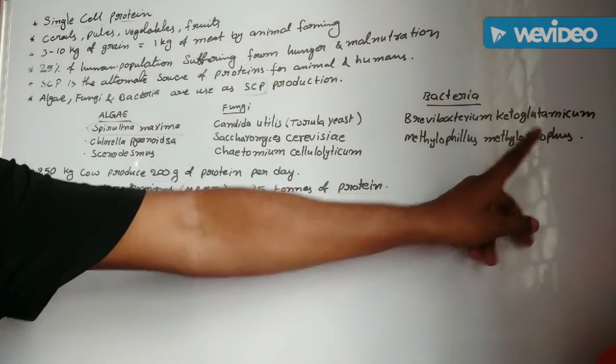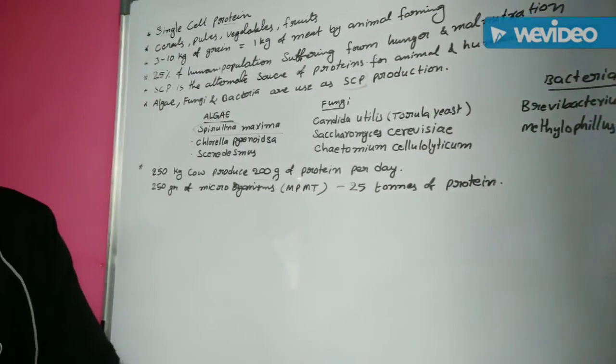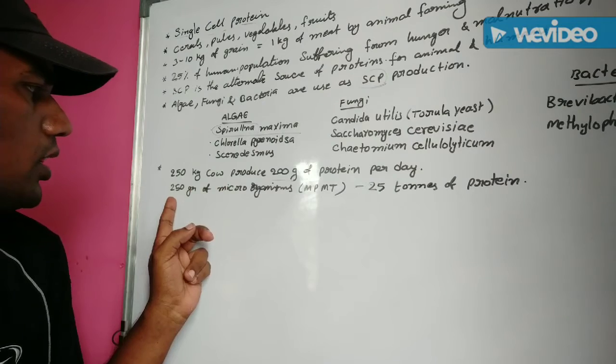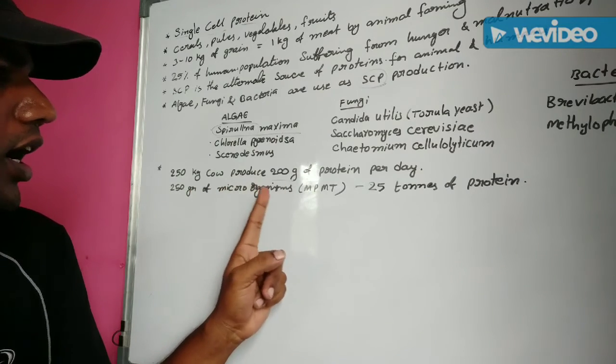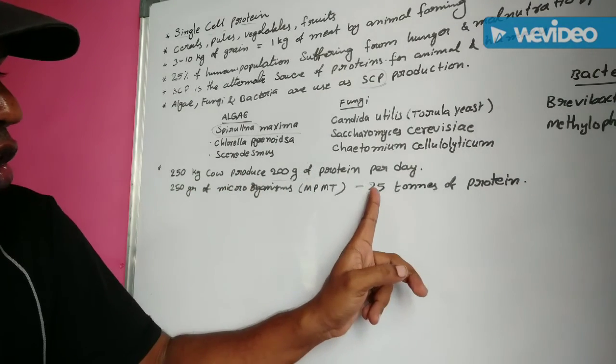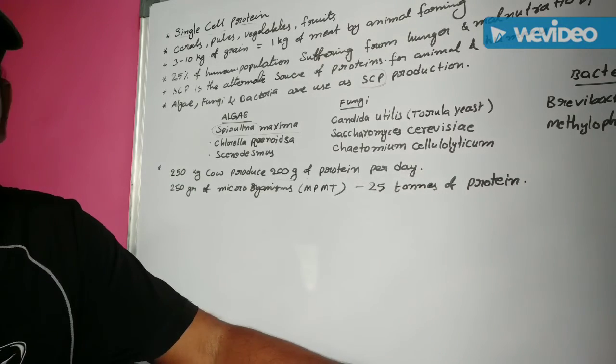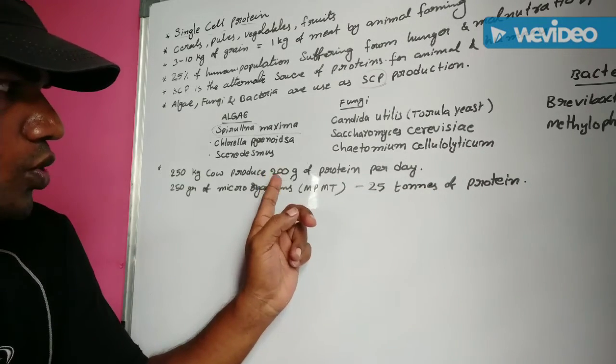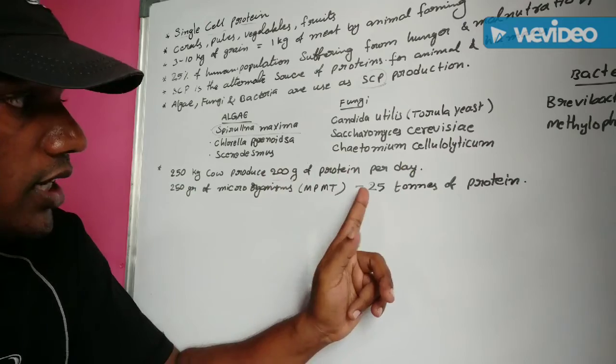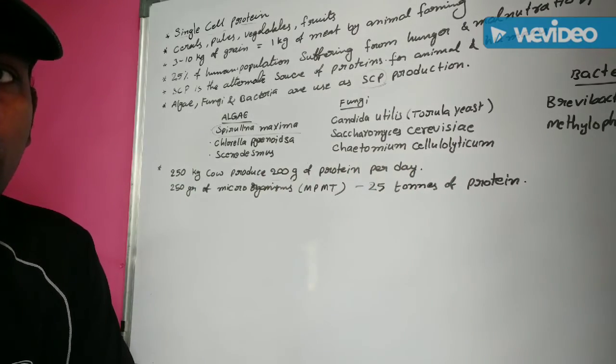Methylophilus methylotrophus, produce 25 tons of proteins. Not 200 grams of proteins. 25 tons of proteins. Okay?